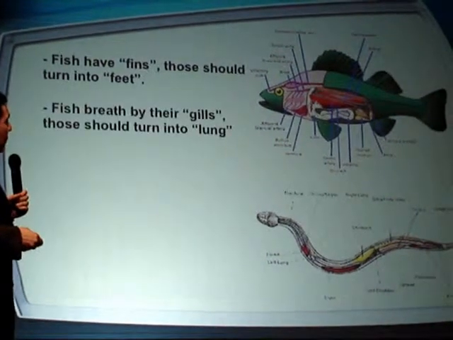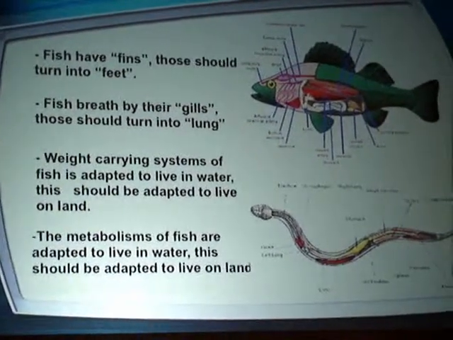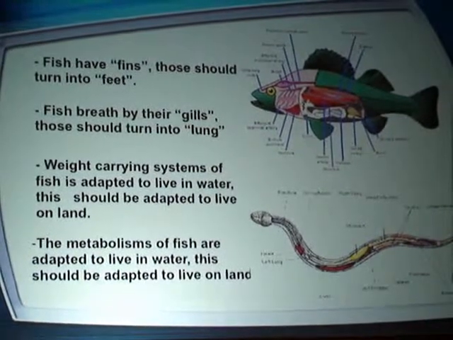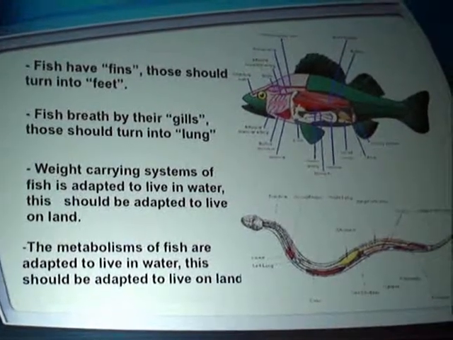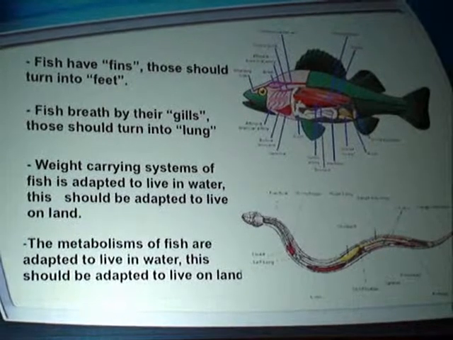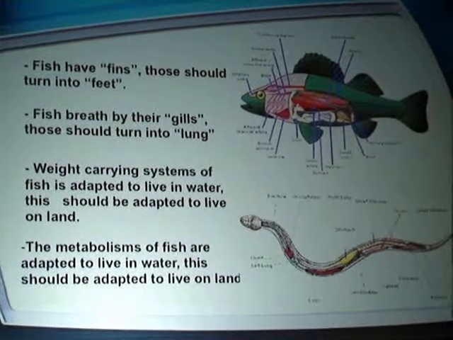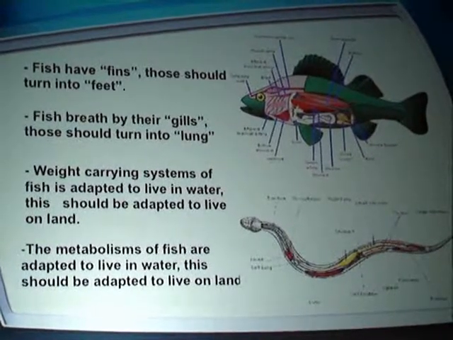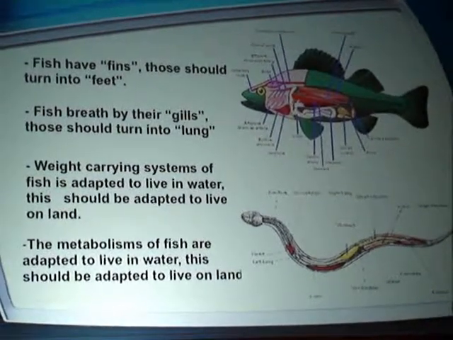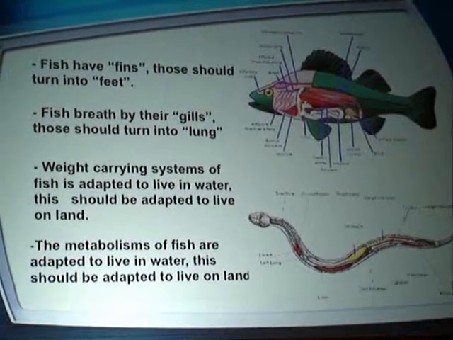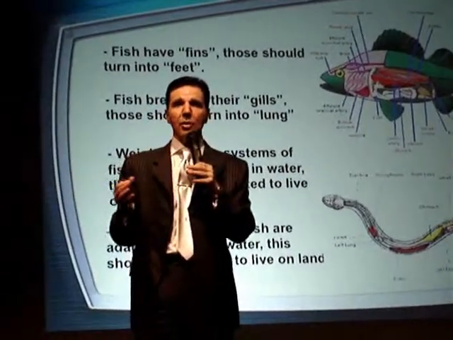The sea animals, the fish and the reptiles have completely different systems. For example, fish have fins, of course, and these fins should transform into feet to be a land animal. Fish breathe by their gills. That's a very complex organ to breathe underwater, and those should turn into lungs to be a land animal. Weight-carrying systems of fishes are adapted to live in water, and this should be adapted to live on land. The metabolisms of fish are adapted to live in water. This should be adapted to live on land. And these complex changes have to occur at the same time in the same animal. All these changes. Of course, this is impossible.